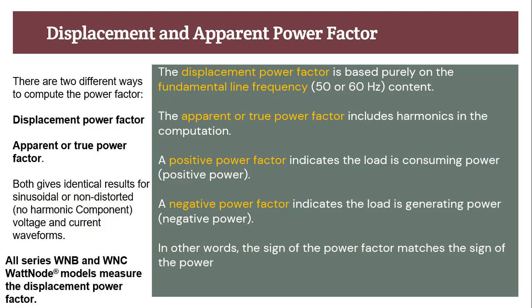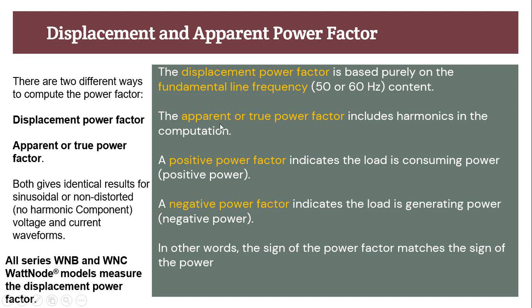But in a practical power system, there are harmonics and the power factor is never unity. So again, we divide the power factor into two parts. Number 1, displacement power factor, and number 2, apparent or true power factor. Displacement power factor generally deals with the utility side, when your voltage and current are at 50 Hertz only and they are in the same phase.